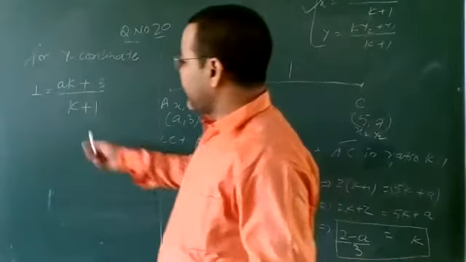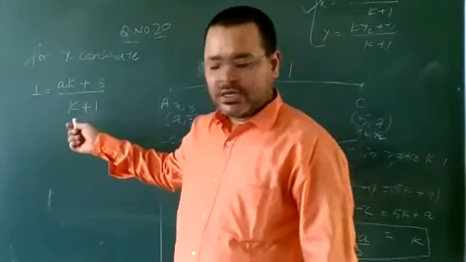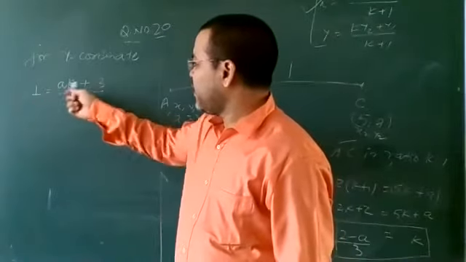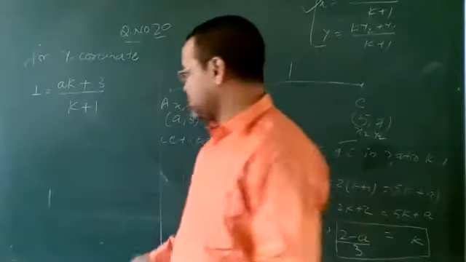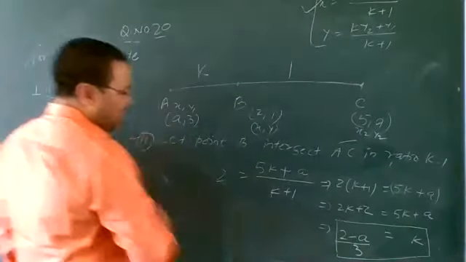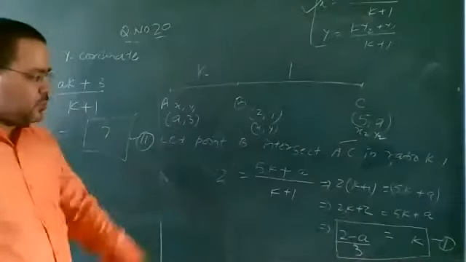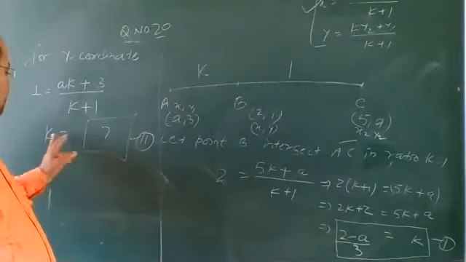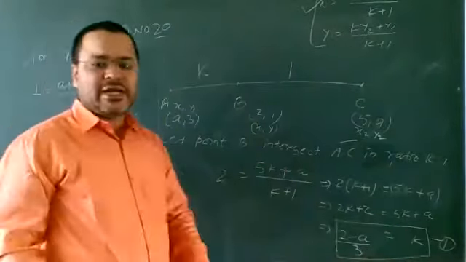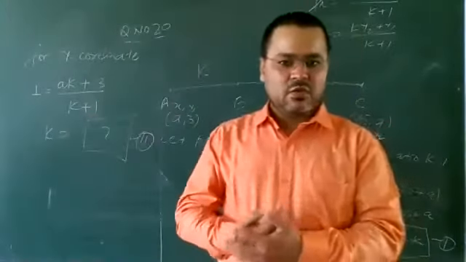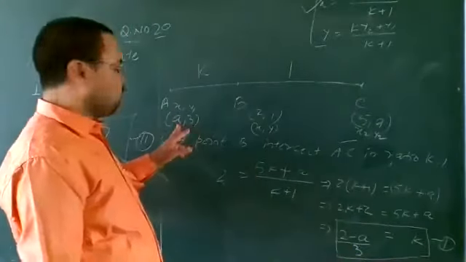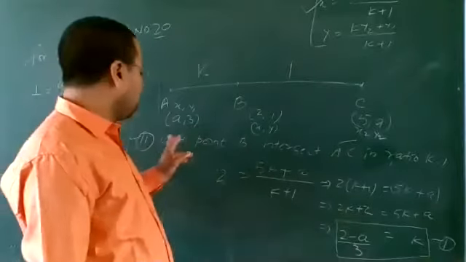Here again you try to find the value of k. Cross multiplication, it will be k plus 1 is equal to ak plus 3. So you must get the value of k here. Let this be equation second and this be equation first. So from equation first and equation second, the value of k, which is (2 minus a) by 3, and this will be equal. In that case, you will find the value of a. Okay, so simply we can find the value of a. After that, put the value of a here in the equation, and you can find the value of this.